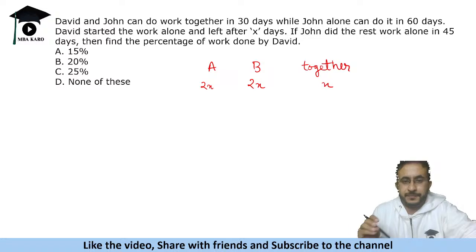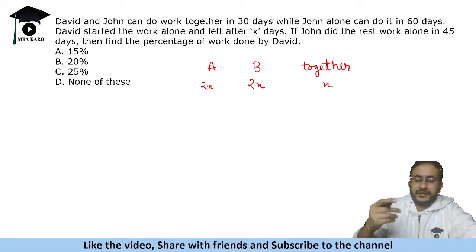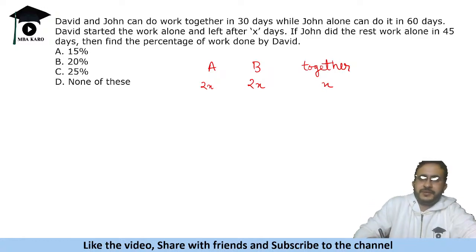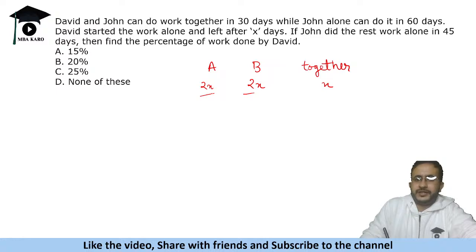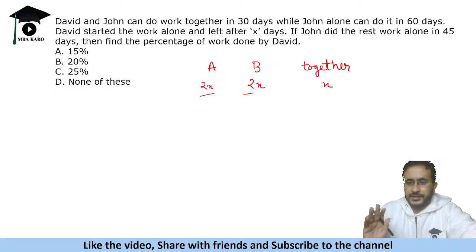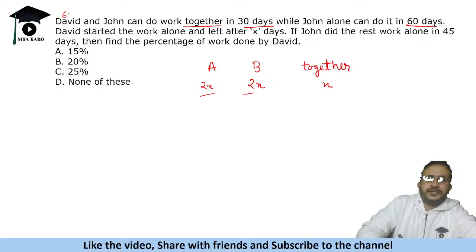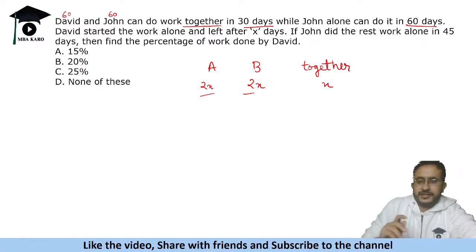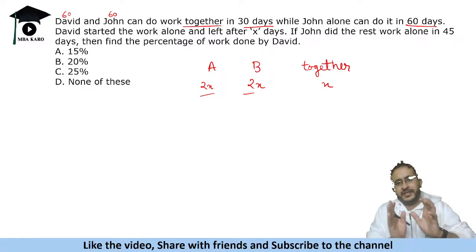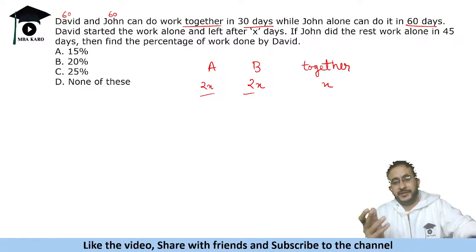You do not have to even pick your pen to solve it. This can be done in your head also. Knowing this fact, that if two people take the same amount of days, same duration, then together they can do it in half the duration. Now it is saying that John can do it in 60 days and together in 30 days. So this directly means that David can also do it in 60 days. Equal efficiency. If they have equal efficiency, time will be half.